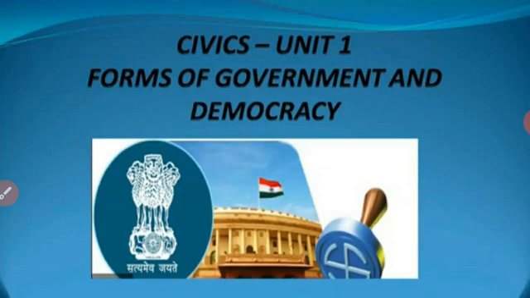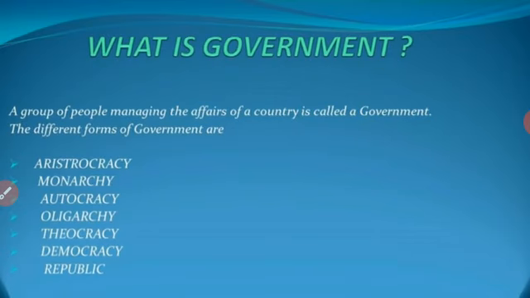Civics Unit 1, Forms of Government and Democracy. First, we know about what is government. Government means a group of people managing the affairs of a country is called a government. So, a group of people managing the affairs of a country, so the people are administered and regulated. Okay, so it is a system of a group of people governing an organized community of a state.